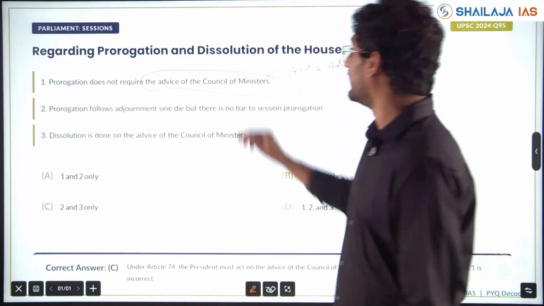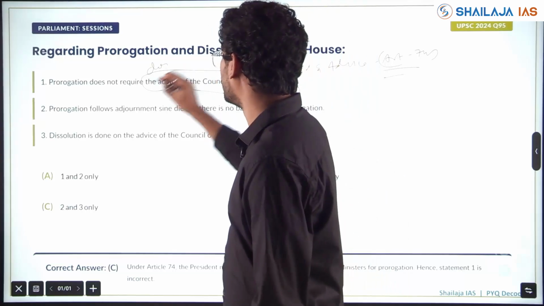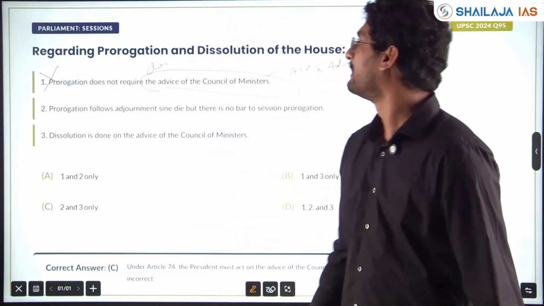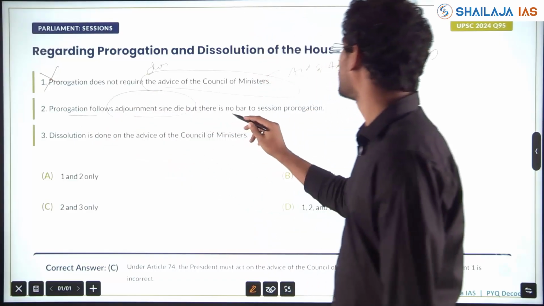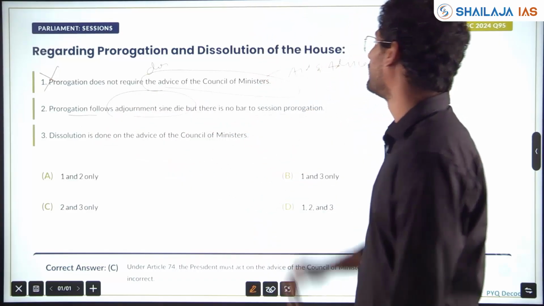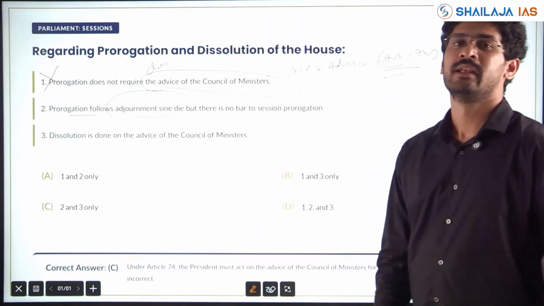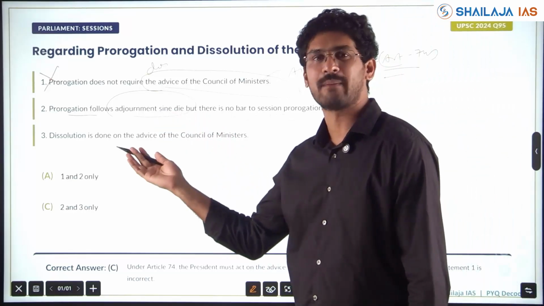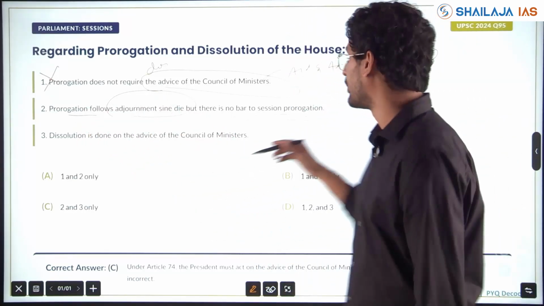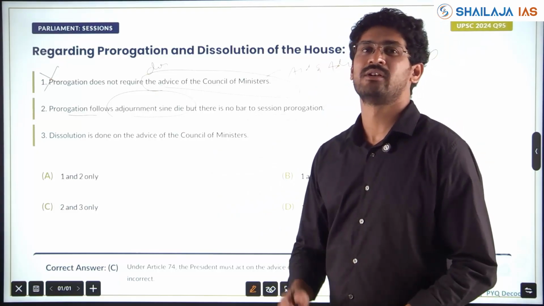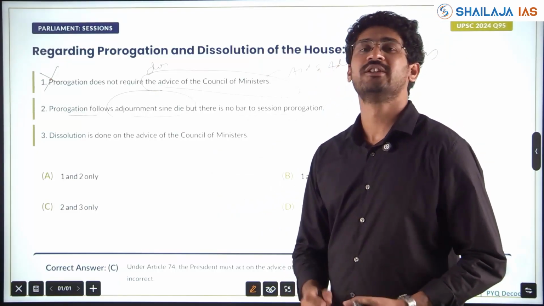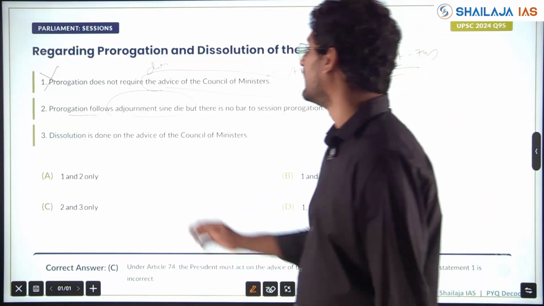President does, but it does require. One is wrong. Prorogation follows adjournment sine die, but there is no bar to session prorogation. Even if adjournment sine die is not happening, President can prorogate the session. What is recess or what is prorogation? All this you have to have clarity.